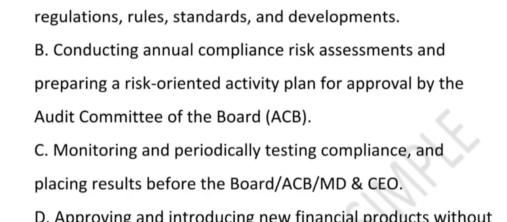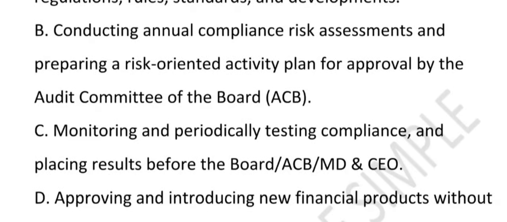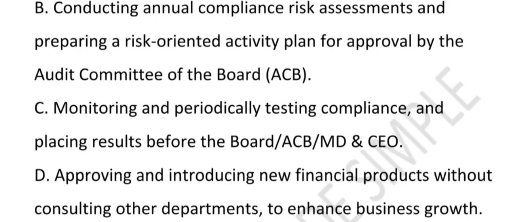What about option B? It says conducting annual compliance risk assessment and preparing a risk-oriented activity plan for approval by the ACB. Is this a real duty? Yes. It means that the CCO does a yearly health check on compliance risk. They make a plan to fix gaps and send it to the audit committee. For example, like a car mechanic doing an annual inspection and suggesting the repairs.